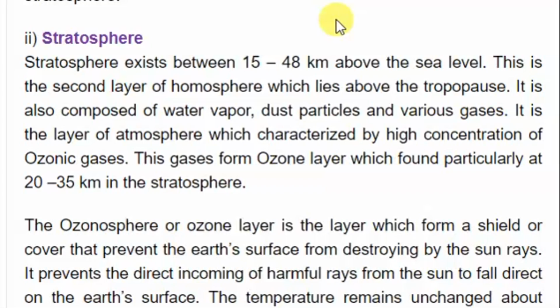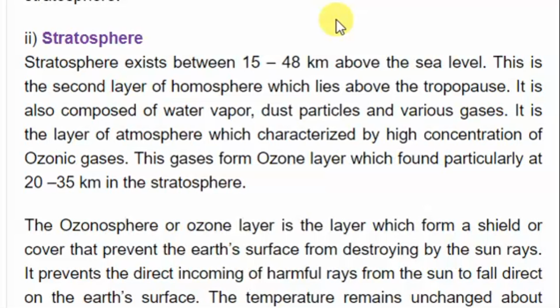So the ozone layer, as I told you, sometimes these questions they can bring you in matching items. So maybe you are told in column A ozone layer, and then in column B you are told 10 to 35 kilometer, or maybe you are told stratosphere, then 15 to 48 kilometer. You must know about the solving of these questions. You must know about the location of these layers. So the ozone layer is present in stratosphere. Sometimes you can be given a question even in MCQ that ozone layer is located in A, troposphere, B, tropopause, C, stratosphere, and things like that. So you must know it exactly.